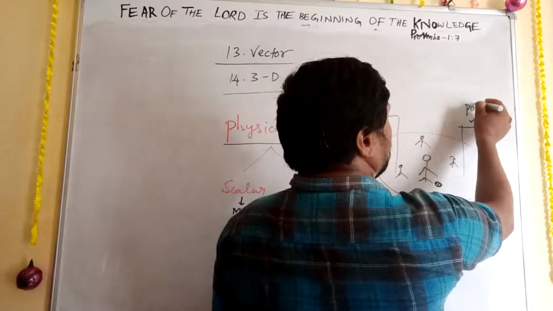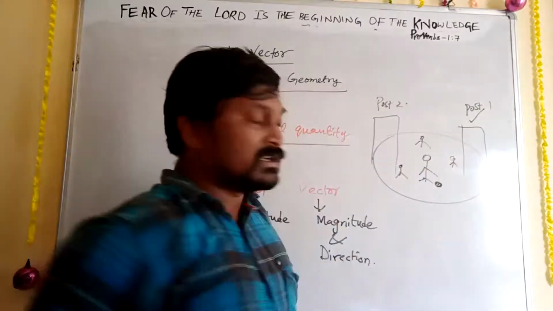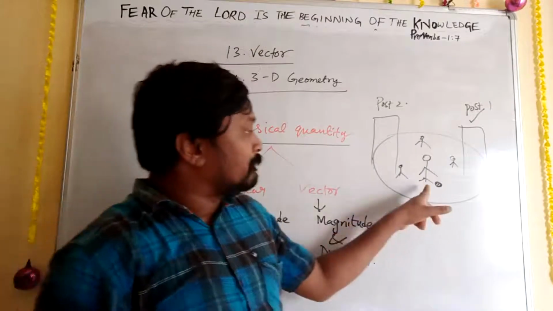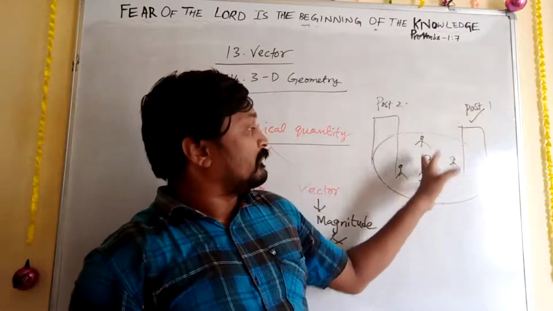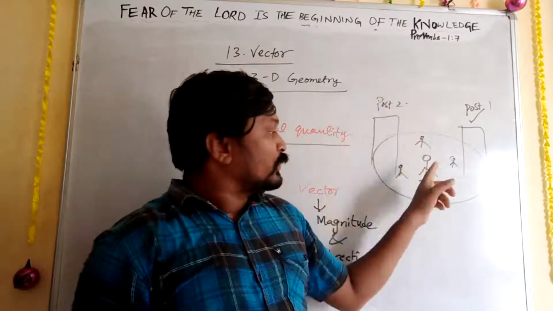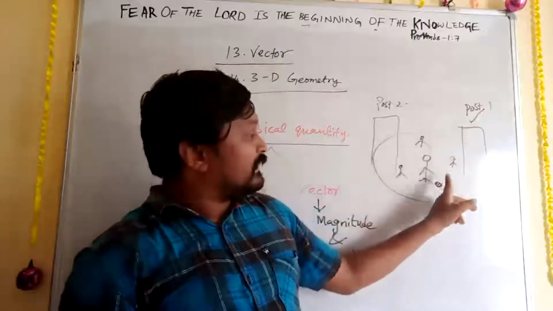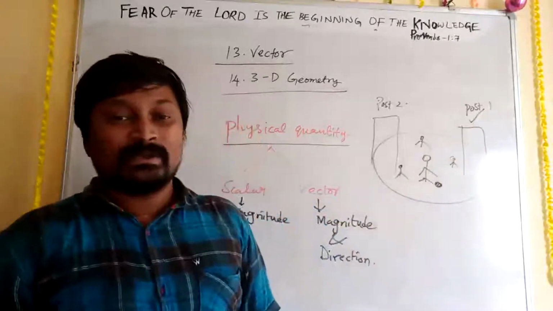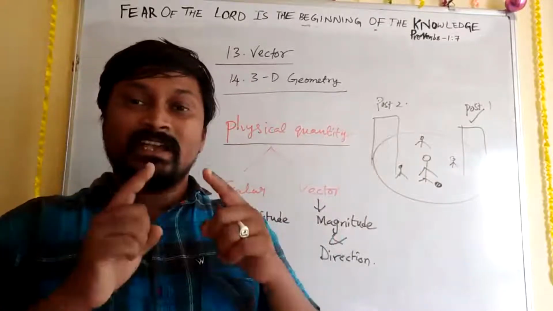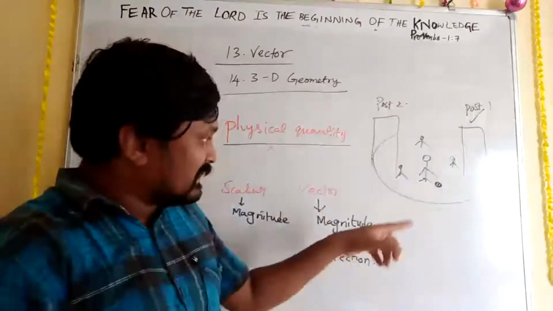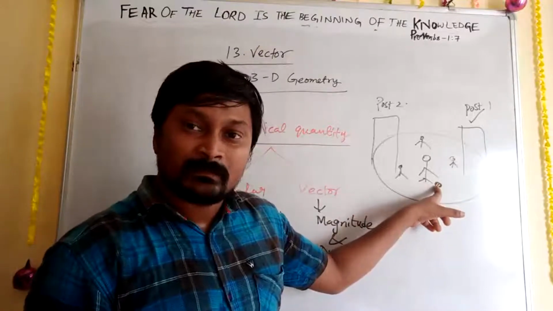That means post number one. This we may write as post number two. So he is a teammate of post number two, who has to goal at post number one. So if he has to goal that, remember carefully, he needs to use his force. Means first he needs to apply his force to that ball.